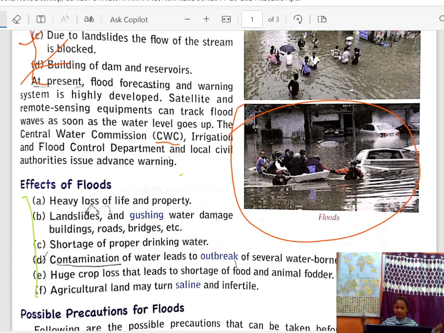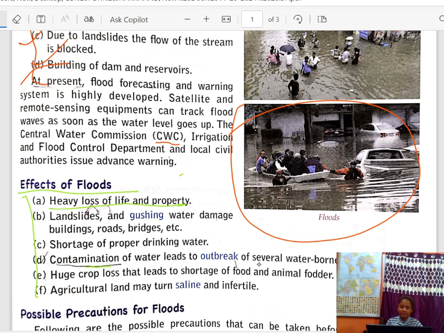About any natural disaster, there are some effects on our environment and our life. So what are those effects we will study? First thing is heavy loss of life and property. Landslides and gushing water damage buildings, roads, bridges, etc. There is a shortage of proper drinking water.